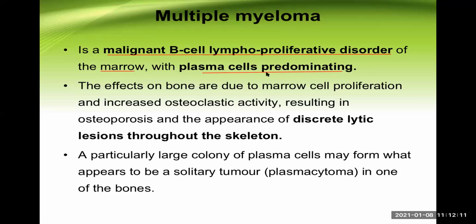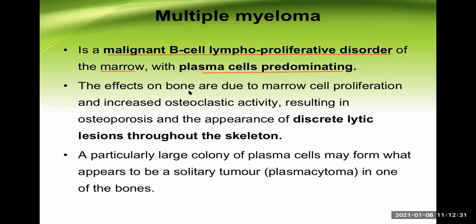So you can simply say this is a plasma cell malignancy which arises from the bone marrow. That's why it is also known as a type of bone malignancy. In fact, it is the number one primary bone malignancy.